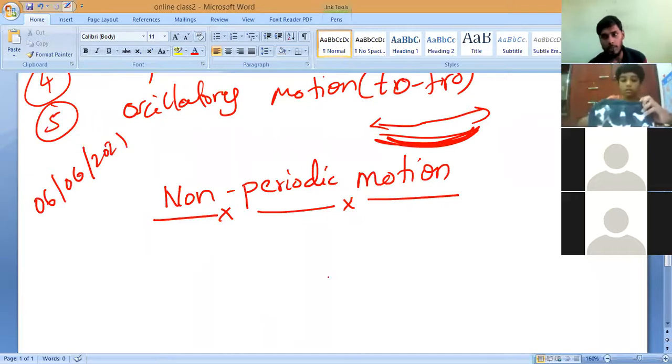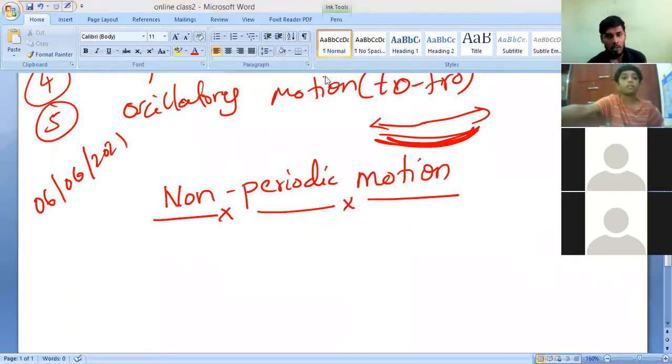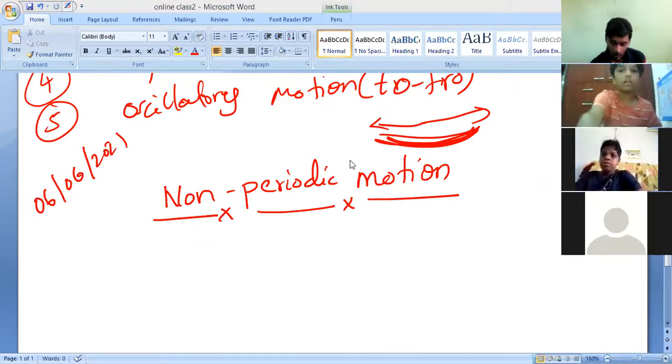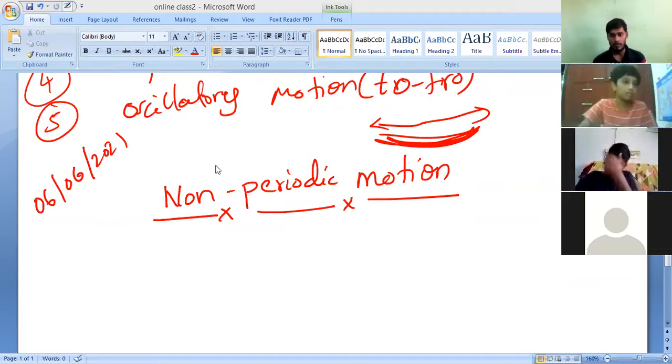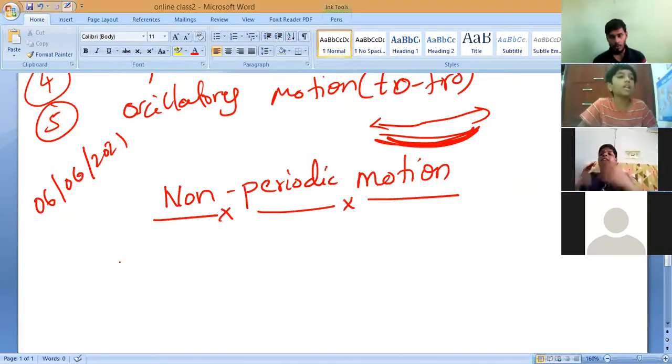What is the meaning of periodic motion? Can anybody define periodic motion? Santosh, anybody? Yesterday I taught you, correct? Narayan? Repeating the motion, sir. The motion which will repeat itself at every regular interval of time.